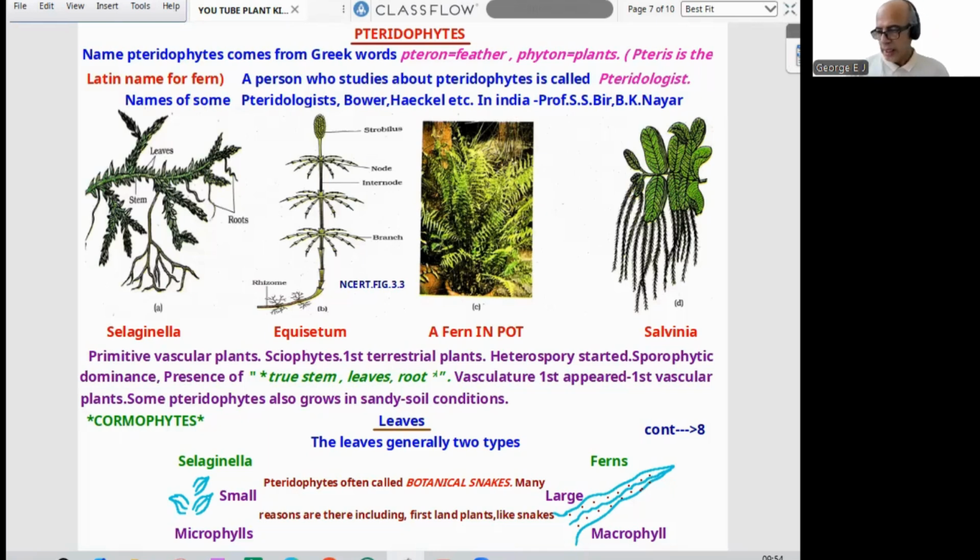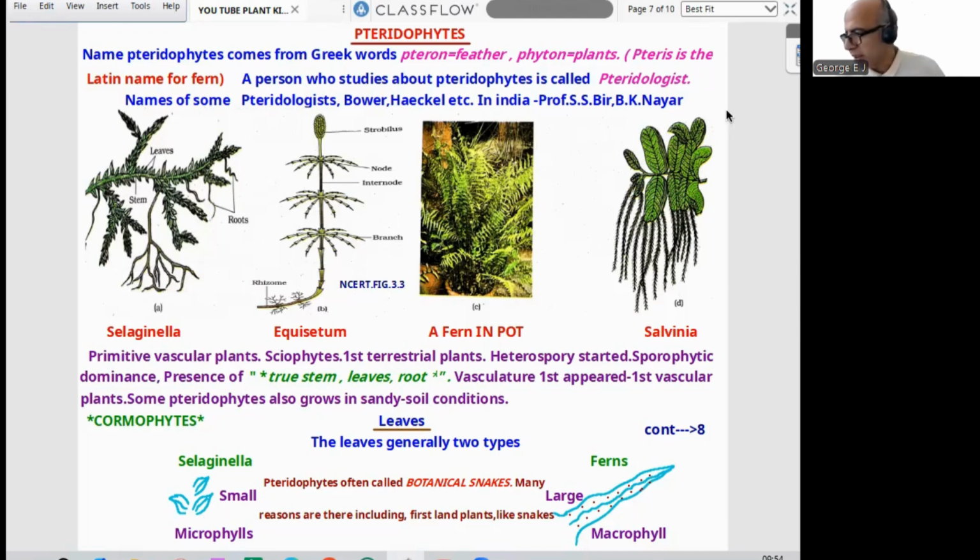Now leaves. Leaves are generally of two types: one is Selaginella type and one is fern type. In Selaginella you can find they are small, otherwise called microphylls. In ferns they are large, called macrophylls. In between I wrote a statement there: pteridophytes are often called botanical snakes. Many reasons are suggested. A common one is that they are the first land plants, like snakes, so they came onto land almost completely. That is how the name came. Botanical snakes, amphibians, reptiles: that way also we can compare.